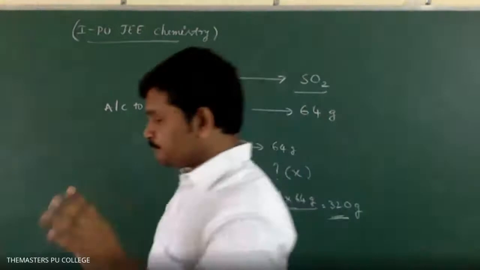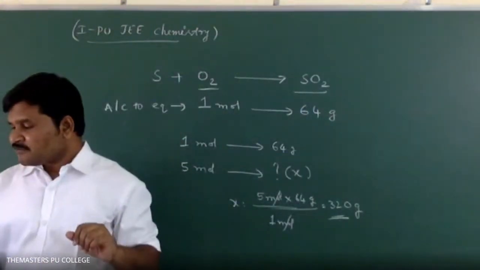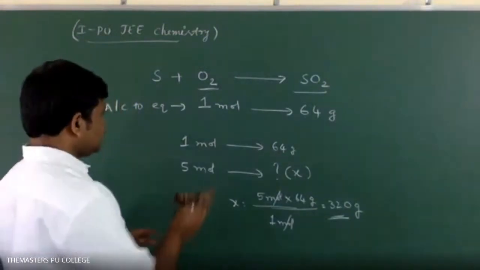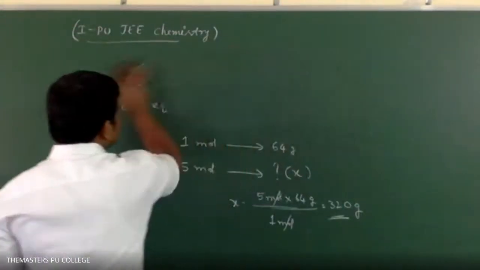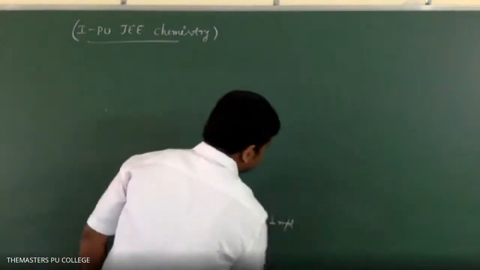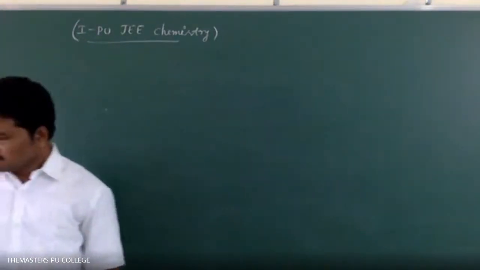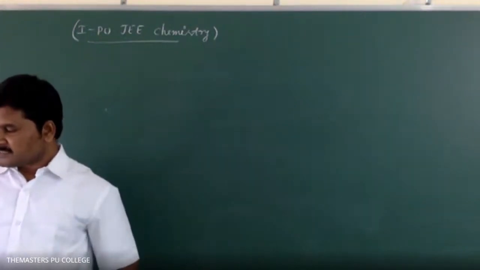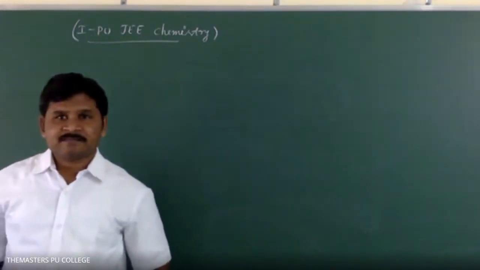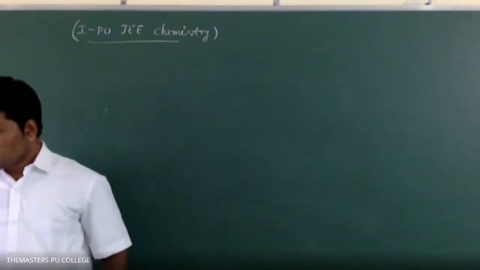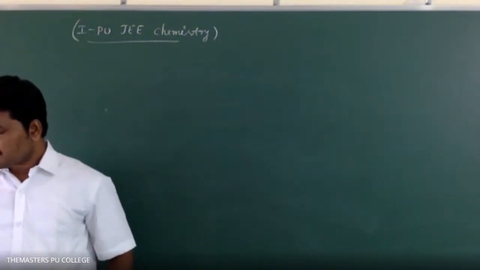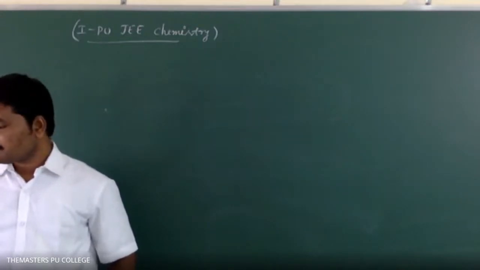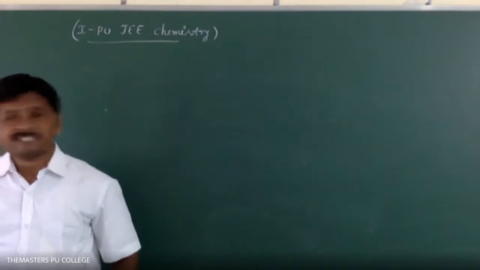Write down: 1.5 mole of O2 combines with Mg to form MgO.